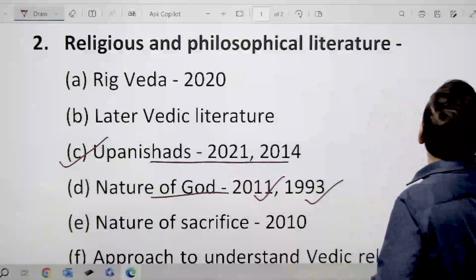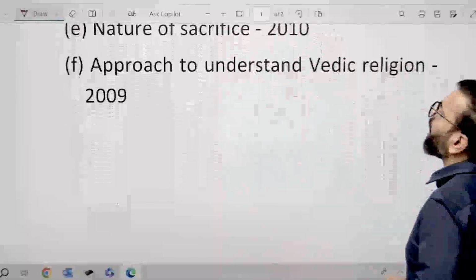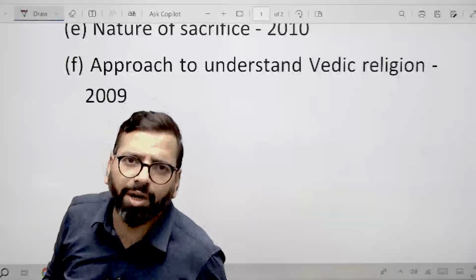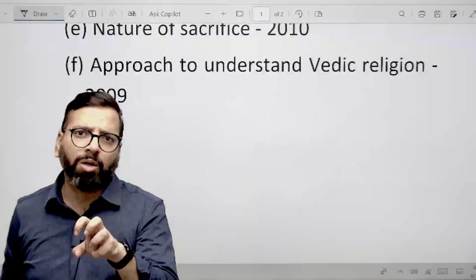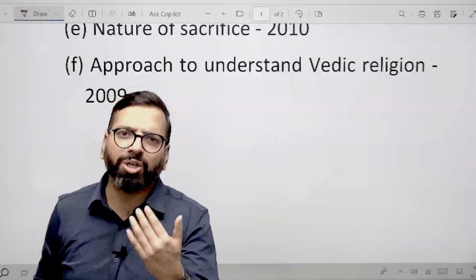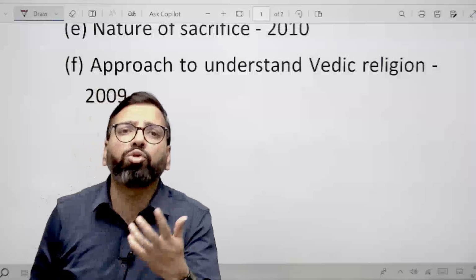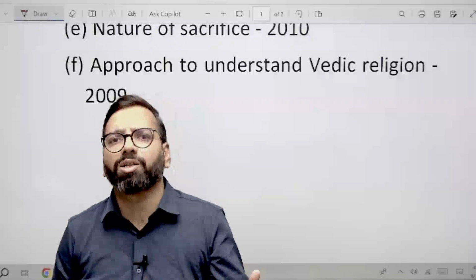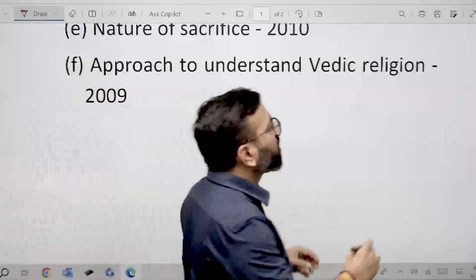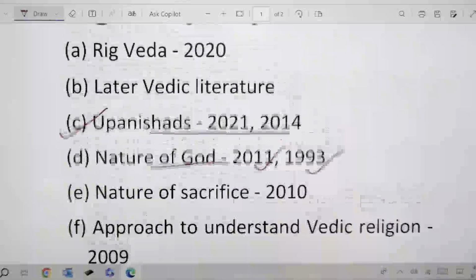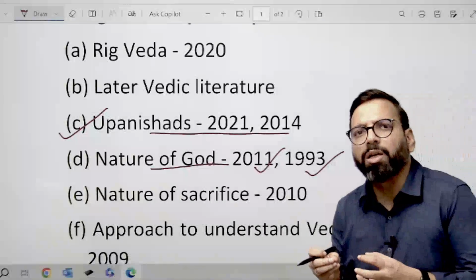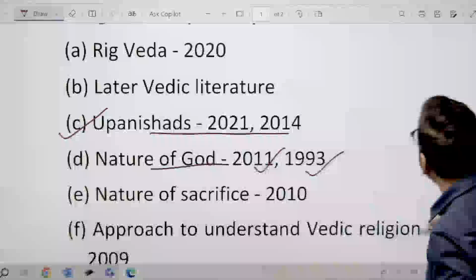Then the next one is approach to understand Vedic religion. So you can see the religion of your Aryans or this Vedic period becomes one of the core topics of this chapter, which is repeatedly asked. Whether it is nature of God, or the mode of worship, that is sacrifice, or the approach to study Vedic religion, all of this has been asked. Although this kind of differentiation or classification is not given in your syllabus, I have made it for you so that you can understand which part of this chapter is the most important.